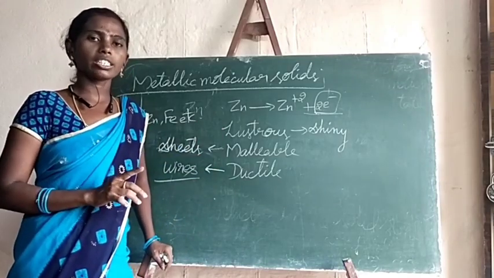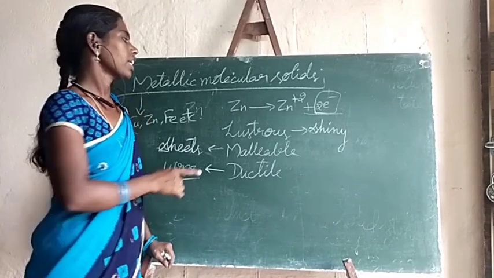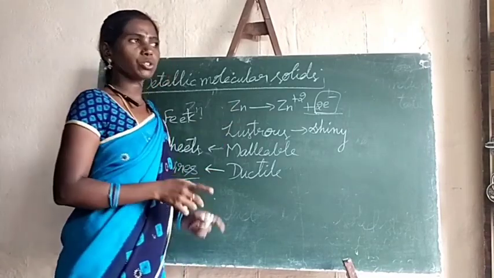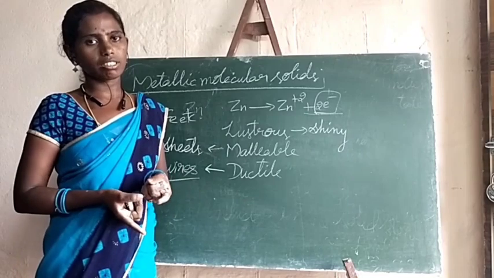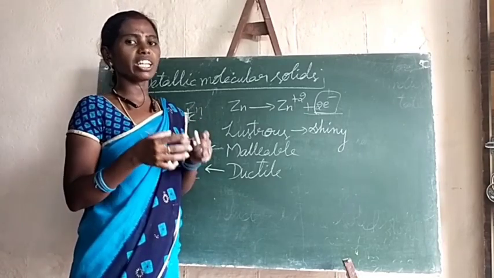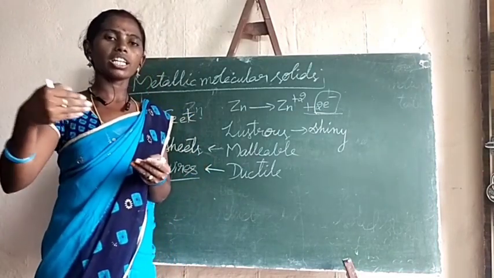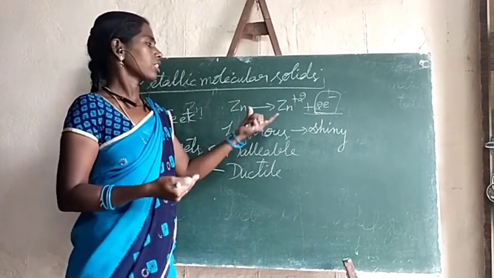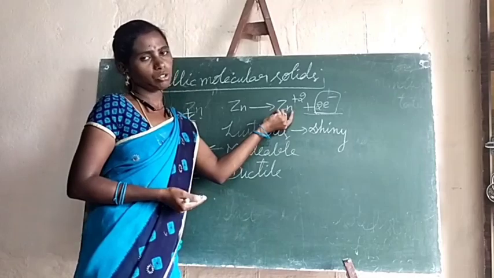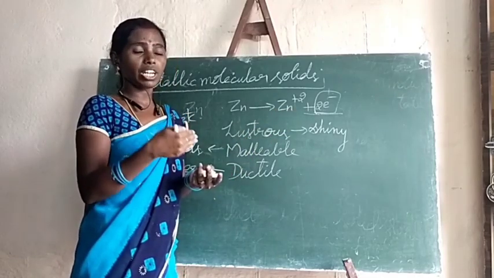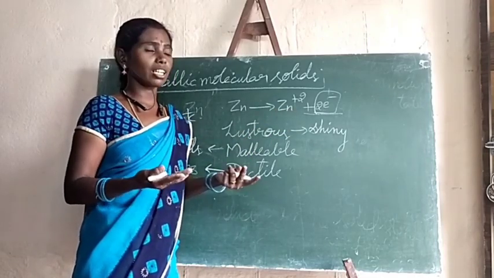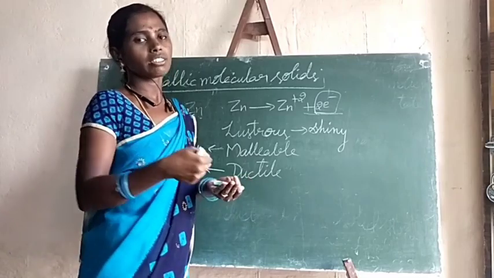In metallic molecular solids, each metal contributes towards the pool of electrons. When an electric field is applied, those free electrons will move through the pool of positively charged ions. Flow of electrons means electricity, no? So electricity will pass through.